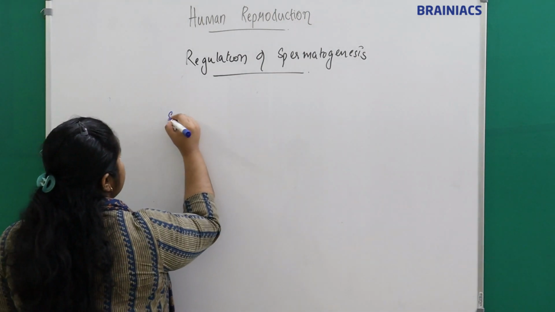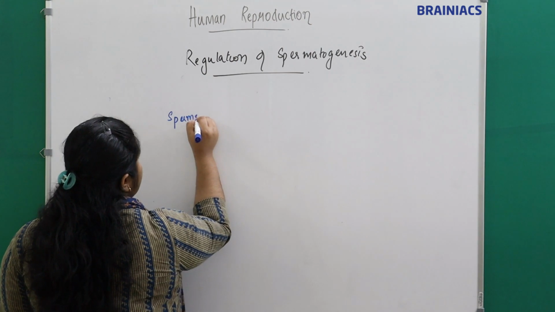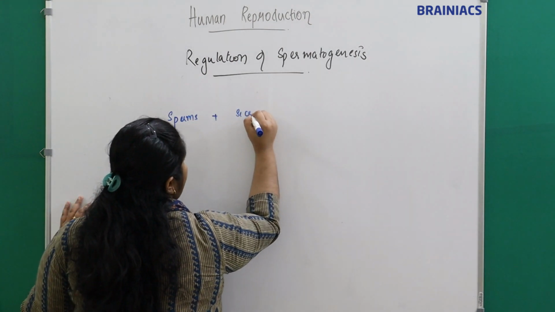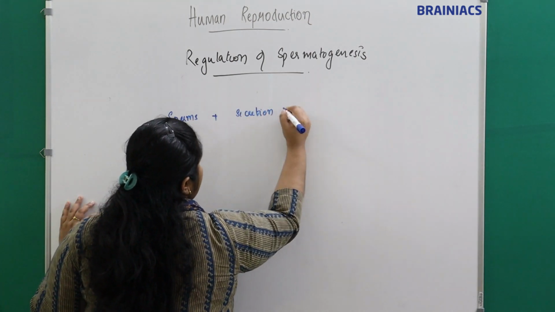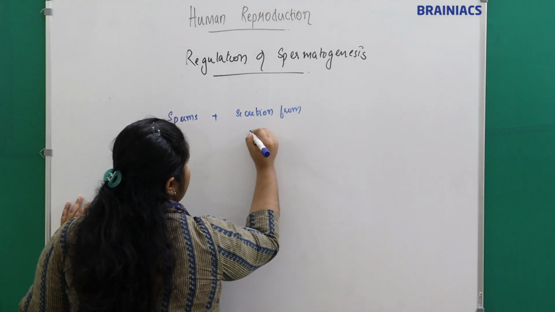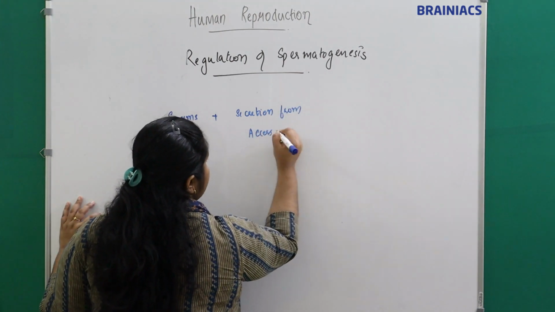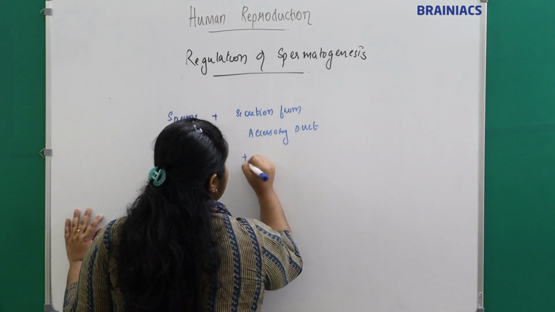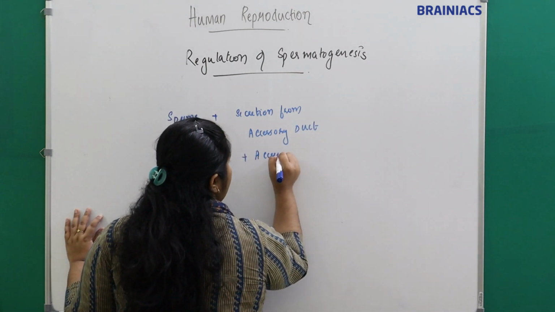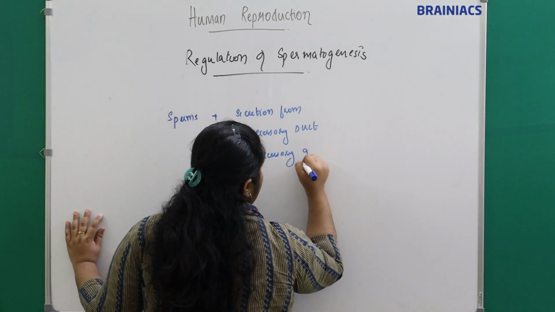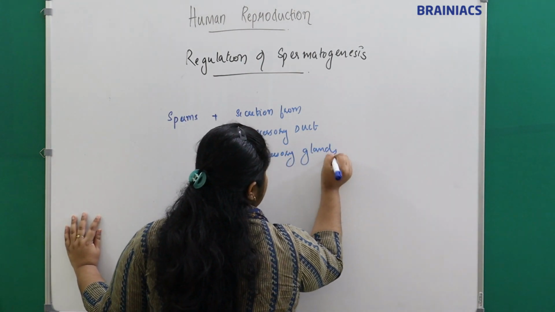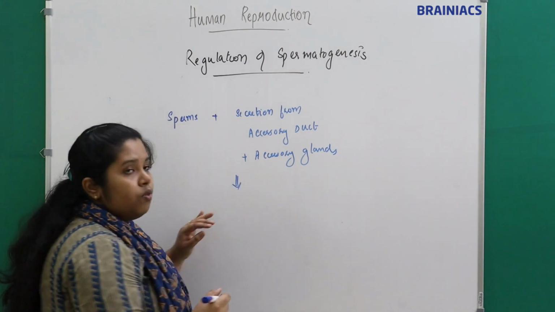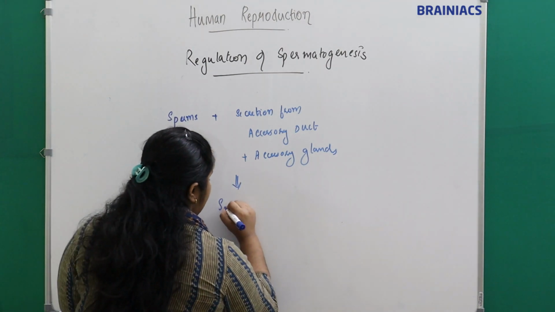Okay, so the sperms plus the secretions from the accessory ducts, plus the accessory glands, together give the semen, right?